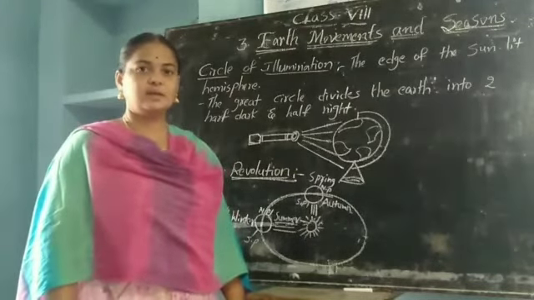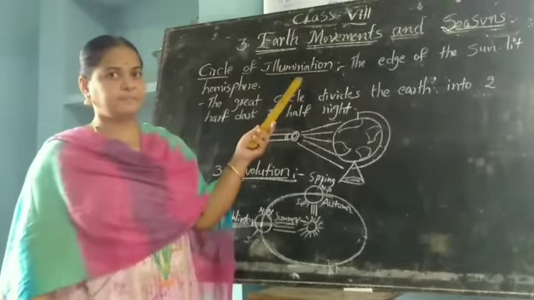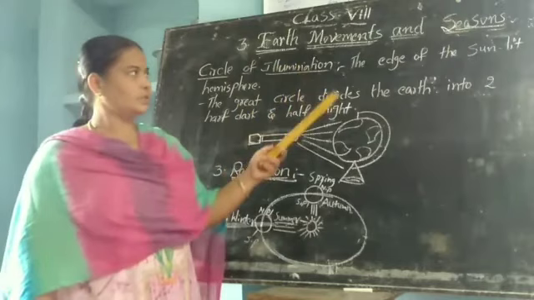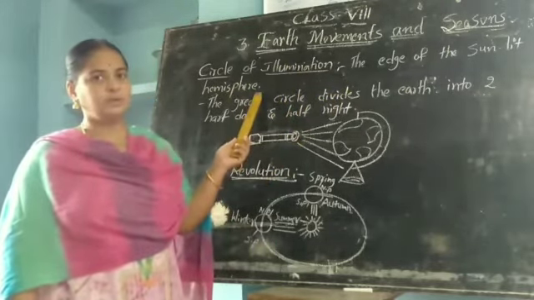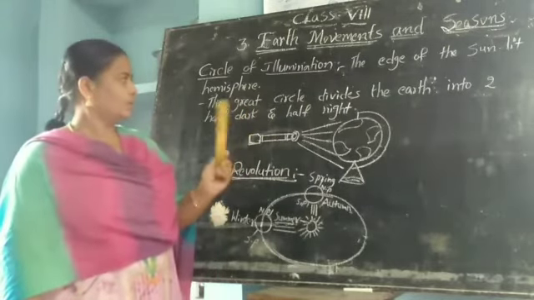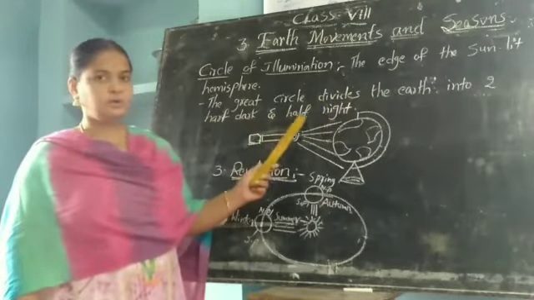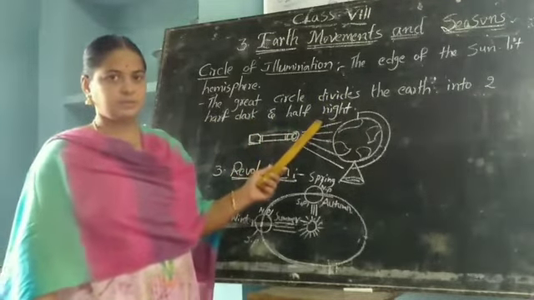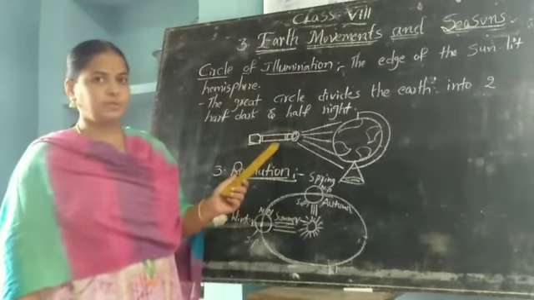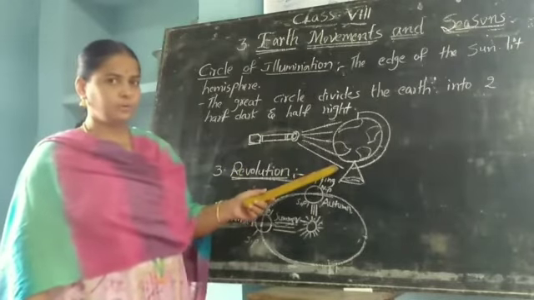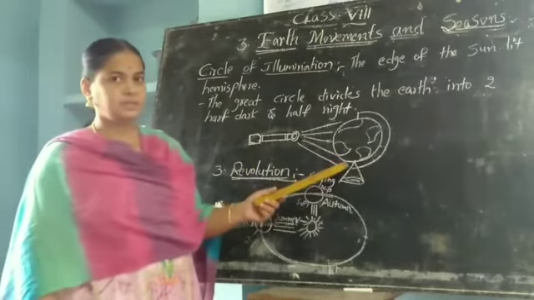Next, circle of illumination. Illumination means lighting. Circle of illumination means the edge of the sunlit hemisphere. The great circle divides the earth into half dark and half light. How is it? See here. First we need to take one torch and one globe. We have to feel this is the sun and this is our earth.